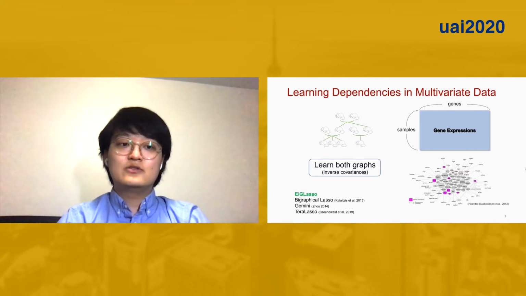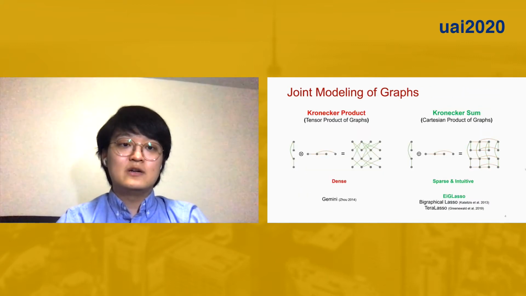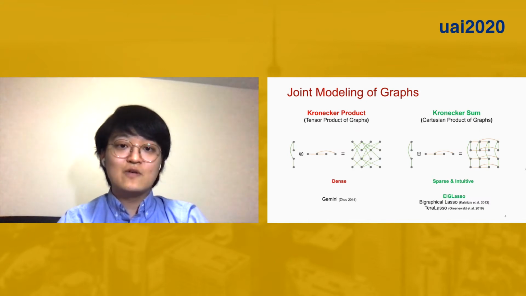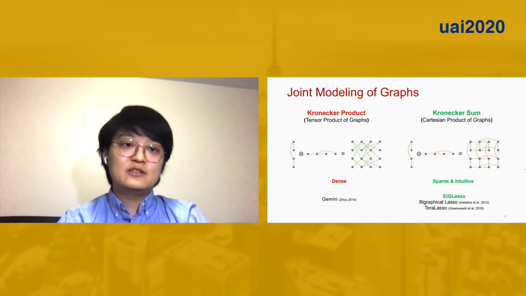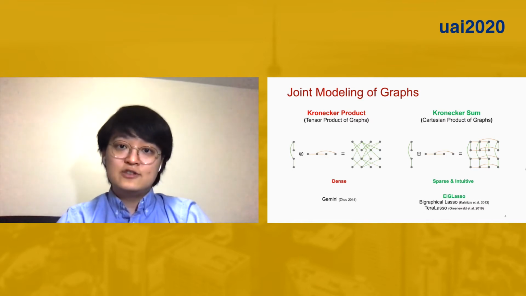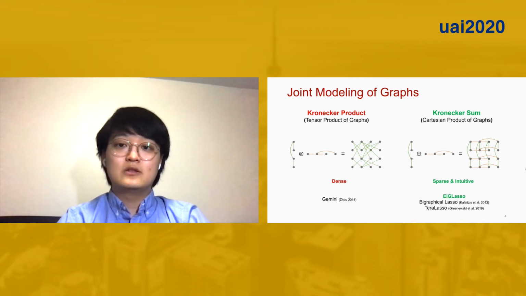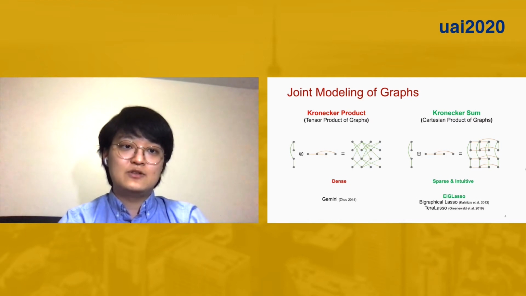We can represent the joint graph as a Kronecker-sum or Kronecker-product of two inverse covariances. As you can see in the figure, Kronecker-sum has a sparser and intuitively more appealing structure than Kronecker-product. Despite this desirable structure, Kronecker-sum models were slower than the ones using Kronecker-product. The state-of-the-art for Kronecker-sum, EiGLasso, uses first-order method and scales only to a few hundred samples and features.